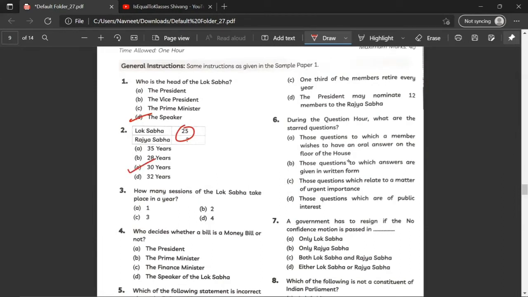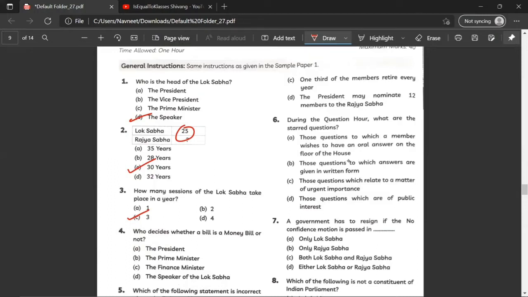How many sessions of the Lok Sabha take place in a year? C. As I've said before, there is budget session, monsoon session, and winter session. So one question may come that which of these is not a session. The correct answer would be summer session. There's no such thing as summer session. There's only budget session, monsoon session, and winter session.